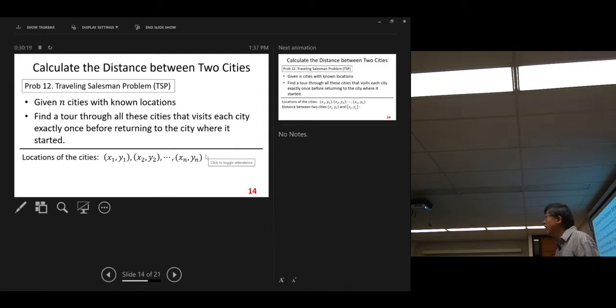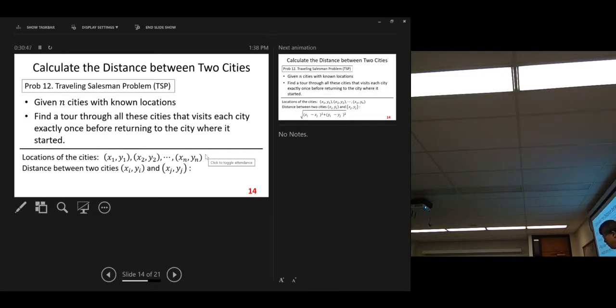Then, given two cities, can you find the straight line distance between them? In the real world, we never have the straight line distance, right? We need to follow highways, or airlines, but never a straight line. But here on paper, let's just use the straight line distance between two cities.